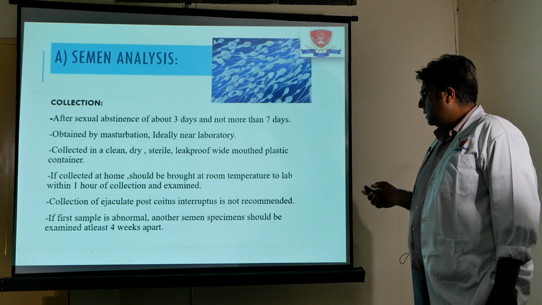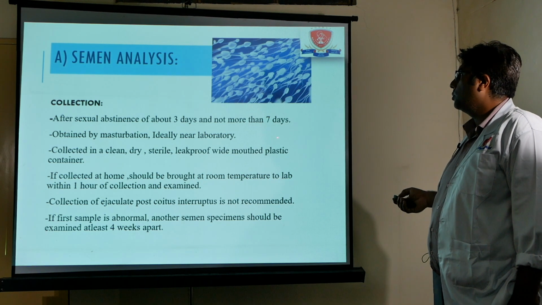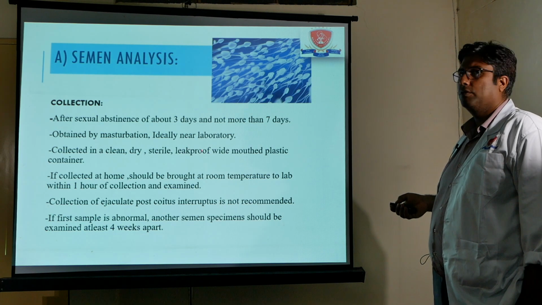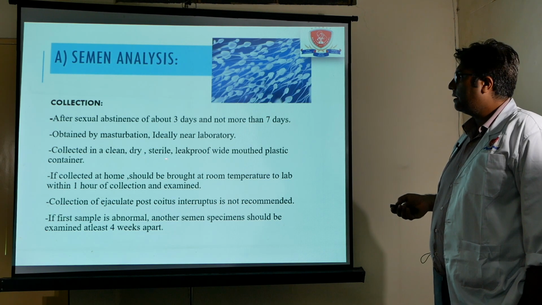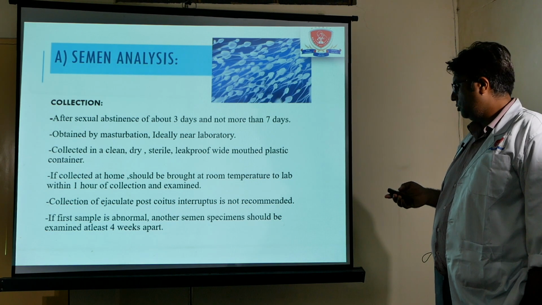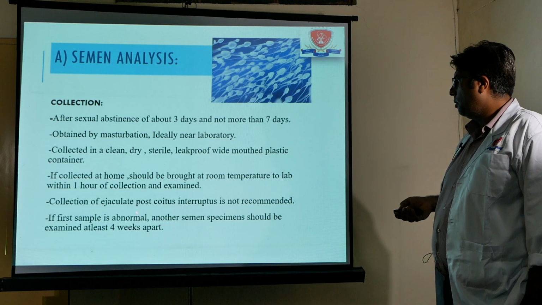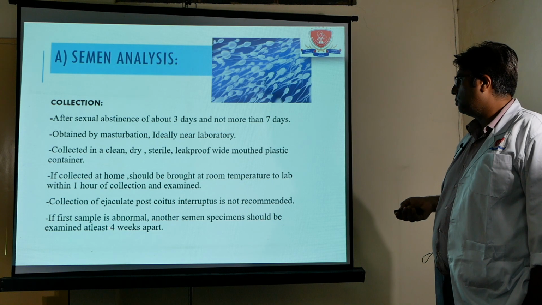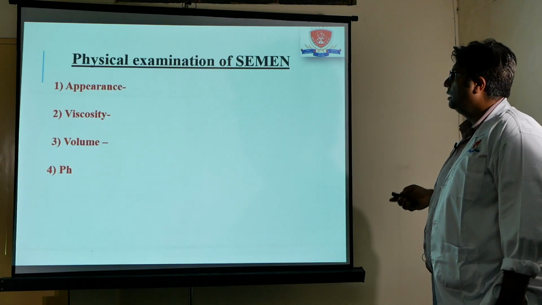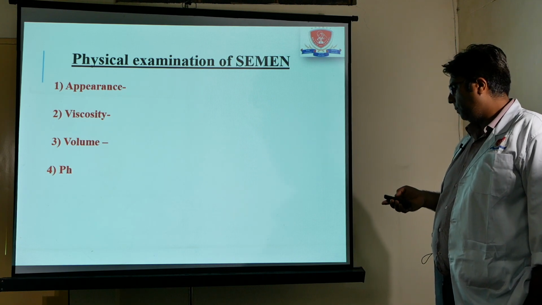What is important in the semen collection method is that there has to be sexual abstinence of minimum 3 days and not more than 7 days, and it has to be obtained by masturbation, ideally near the laboratory, collected in a clean, dry, sterile, wide-mouthed plastic container, and then handed over to the laboratory person. If the first sample is abnormal, another semen specimen should be collected at least 4 weeks apart to reach some conclusion.